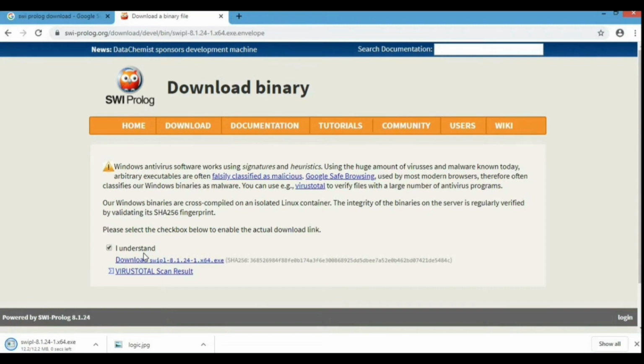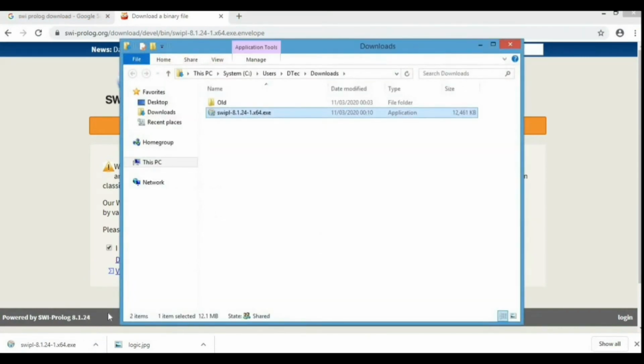Now the application is downloaded. We are going to open it. You can see in the bottom. Now we can go there and we can get the folder where the download is. And then now we are going to open the application to install it.